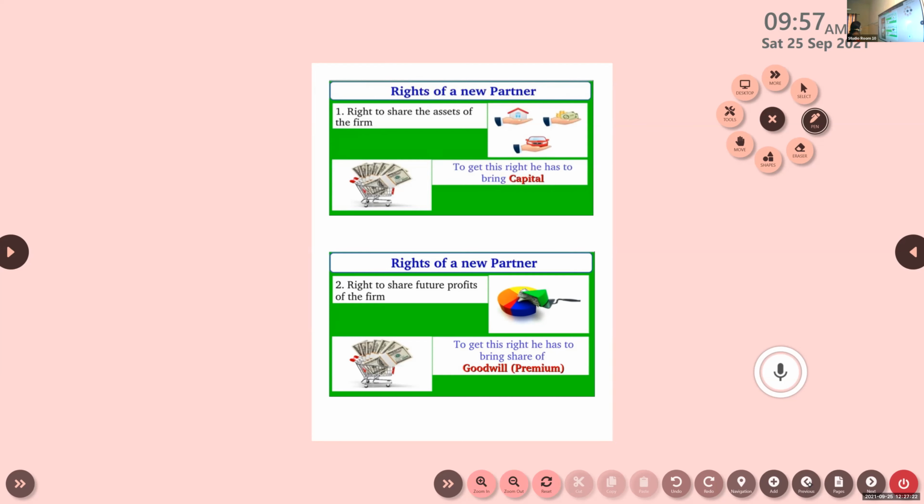The capital contributed can be either in the form of cash or in kind. Kind means other than cash, he can bring building, furniture, some assets, anything.